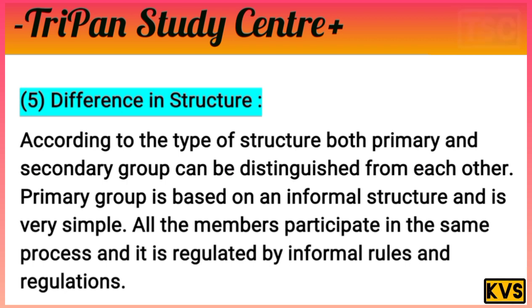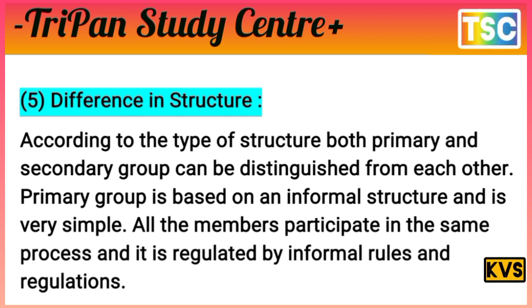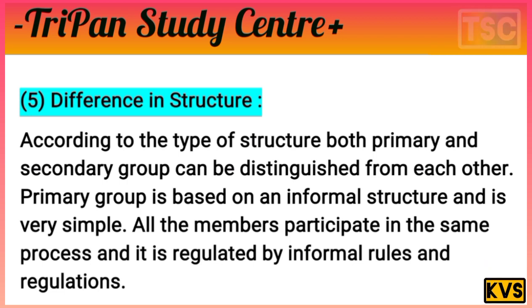All the members participate in the same process, and it is regulated by informal rules and regulations.